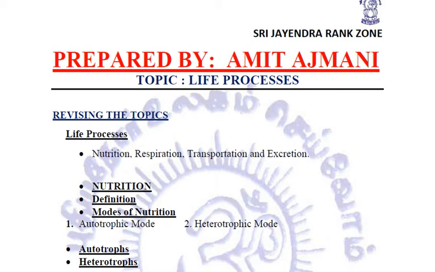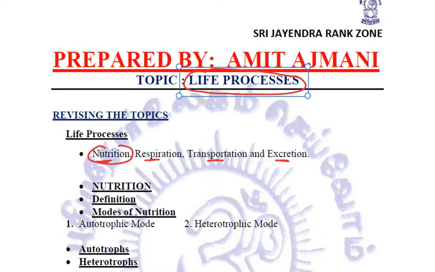And in this lecture, we'll continue the chapter that we started in the previous class, that is life processes. A bit of revision. Till now, we studied about the life processes, including nutrition, respiration, transportation, and excretion.